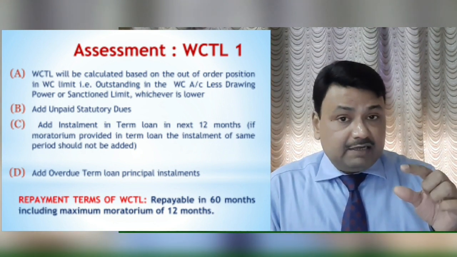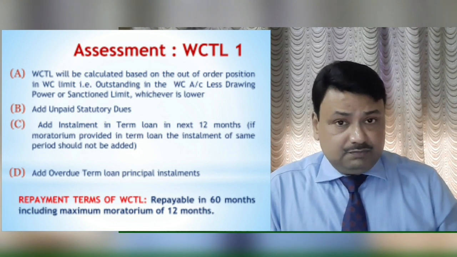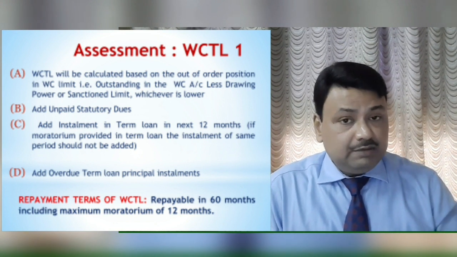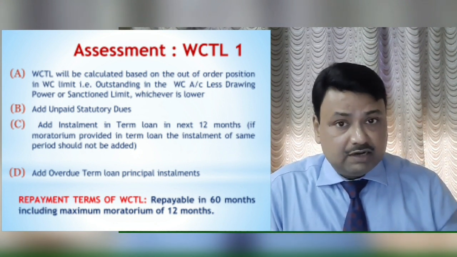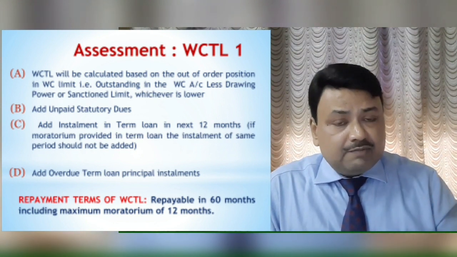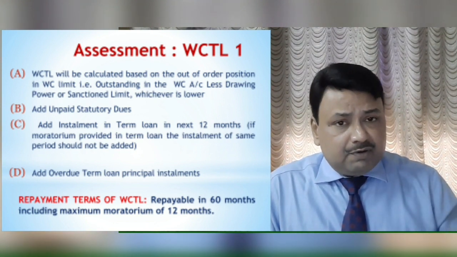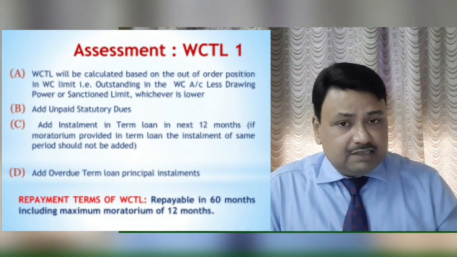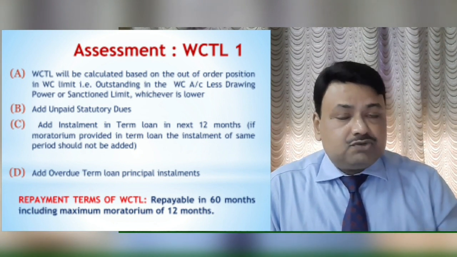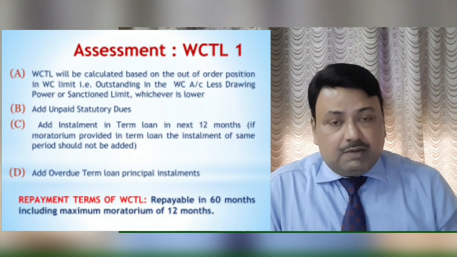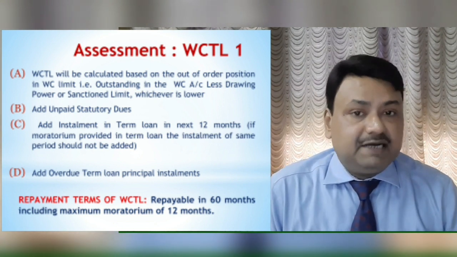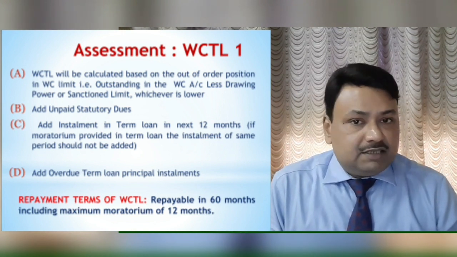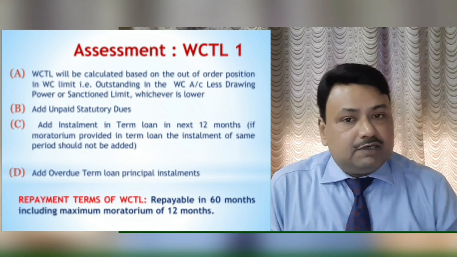So when we are providing moratorium to the term loan account, in that case this current liability will not be there. So if we are providing moratorium to the term loan account, this 12 months EMI may be provided on need basis. If the customer requests, or if the unit is very much in stress, we can provide future 12 months also. But in case of moratorium, it is not mandatory. So based on the requirement, based on the need of the borrower, we can make this 12 months installment also part of WCTL 1.